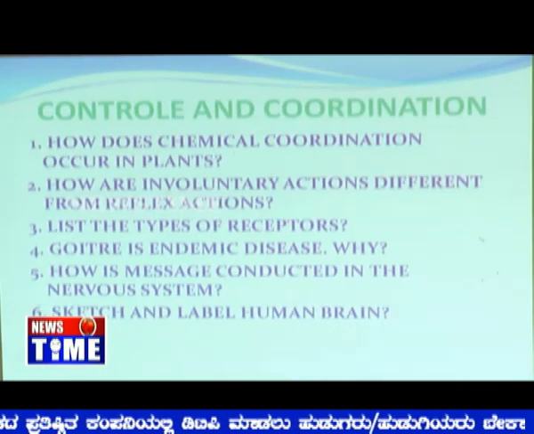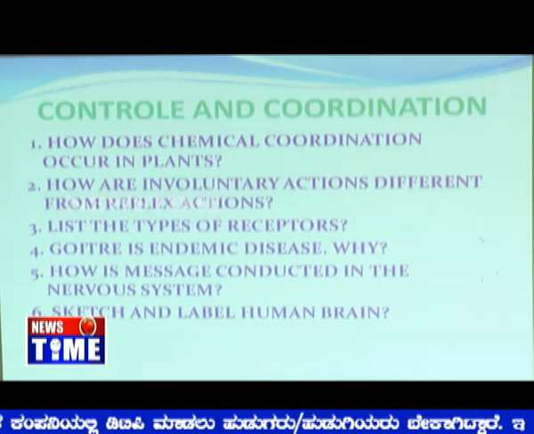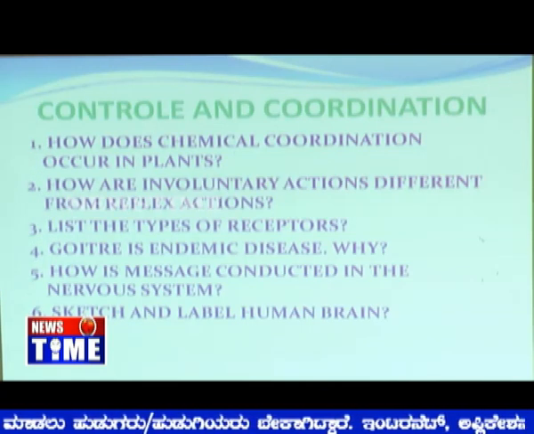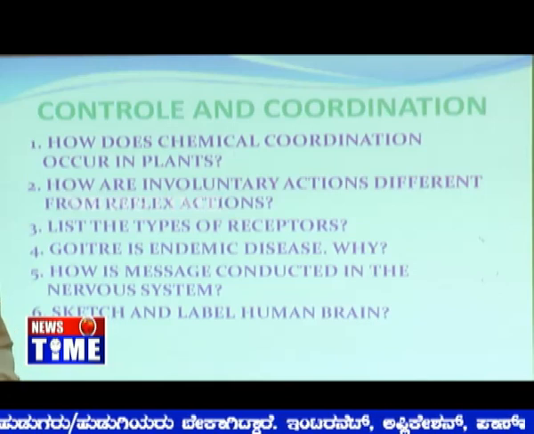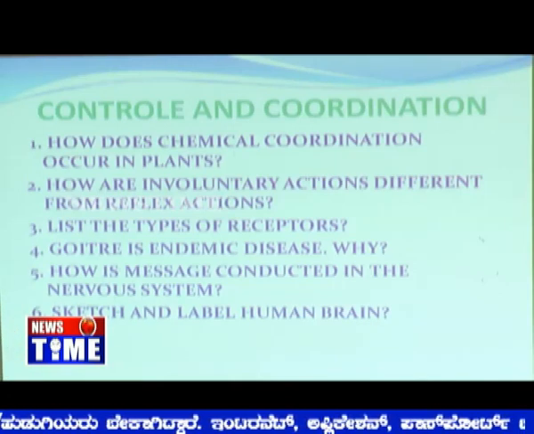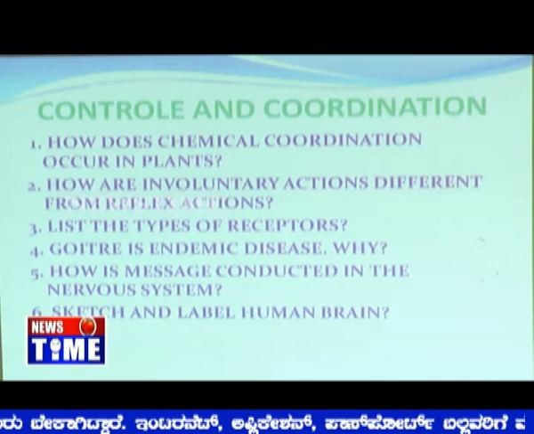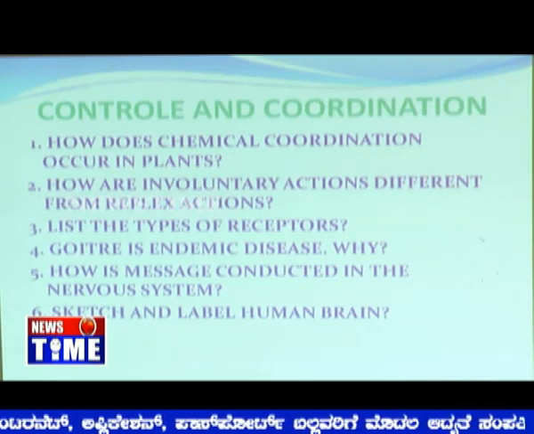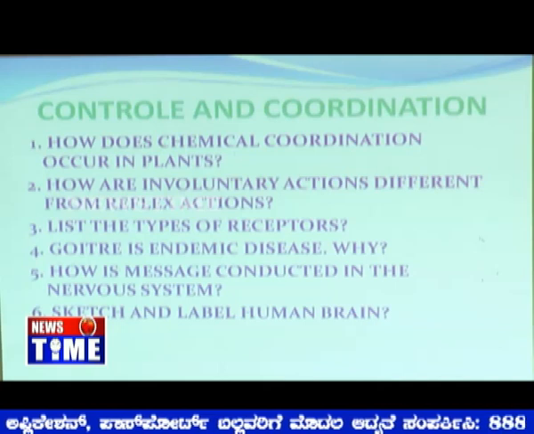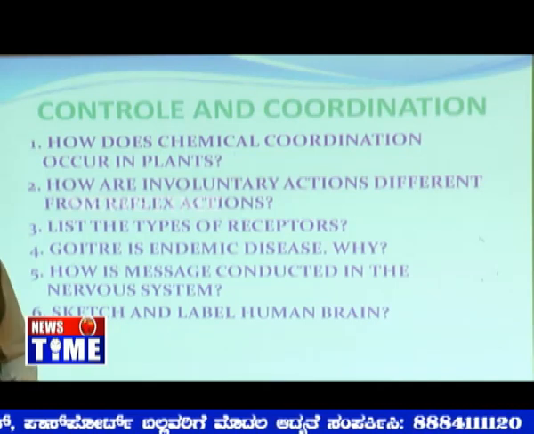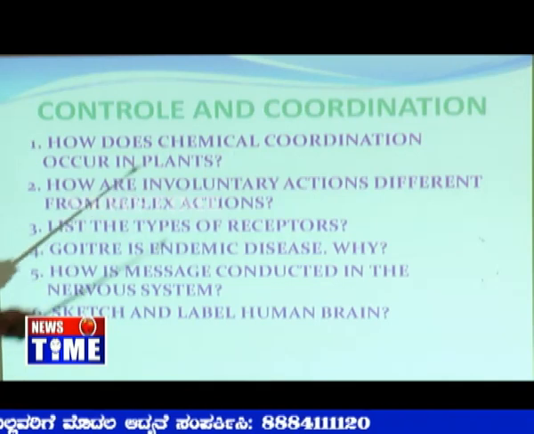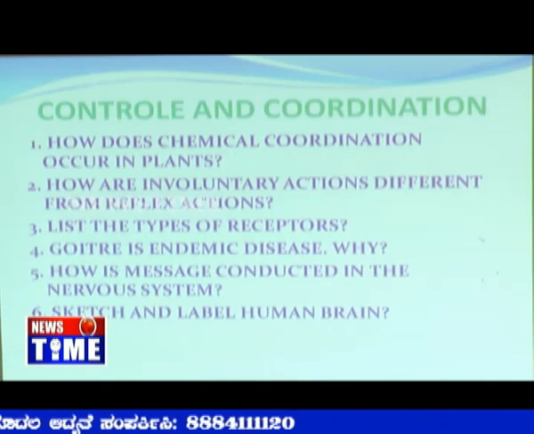In control and coordination, some of the things to be considered are, how does chemical coordination occur in plants? It is water movement that makes the plants close their leaves or open their leaves. We know that in Mimosa pudica, the touch-me-not plant. Whereas, how are involuntary actions different from reflex actions? Reflex actions are carried out by the spinal cord without the knowledge of the brain, whereas the other actions are carried out with the knowledge of the brain. That is the difference.